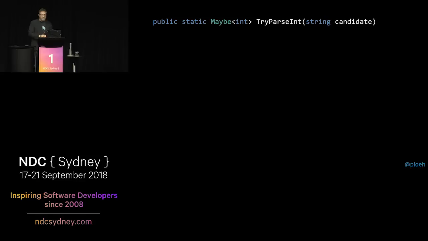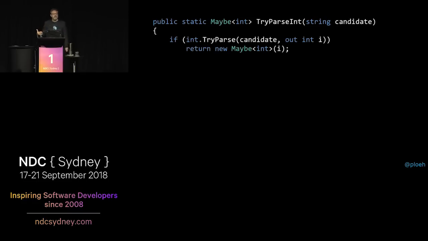So often if you have a string and you want to parse it into something like an integer, you'd have to call int.TryParse, which is a horrible non-composable API. Whenever you need to use it, you have some code that flows nicely, and all of a sudden you have to declare an out parameter, even though with new C# language features you can sort of do it inline, but still. And then I have to test what the return value is, and if it's true, what do I do, and what do I do if it's false?